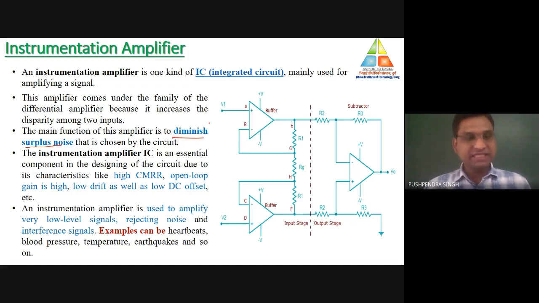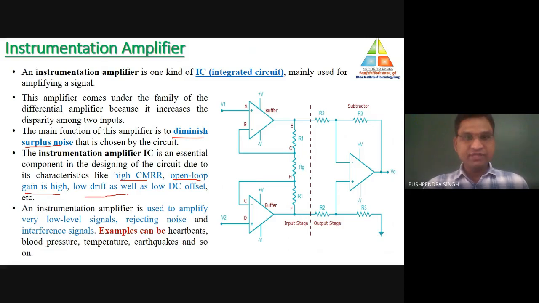So what are the basic advantages, or the basic characteristics, of this instrumentation amplifier? Whatever the characteristics of the IC741 are, they are the same for the instrumentation amplifier. As with the IC741, the value of CMRR is infinite in the ideal condition. Here also the CMRR is very high, and the open loop gain is also very high.